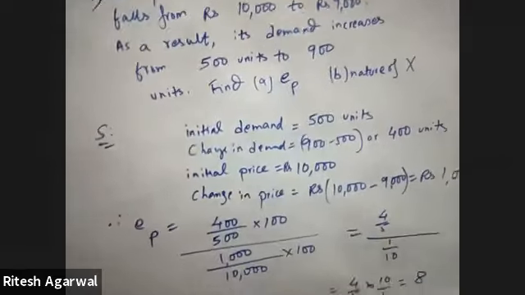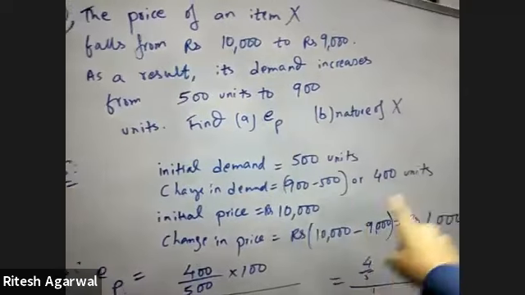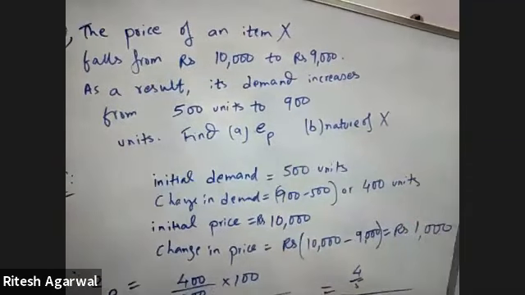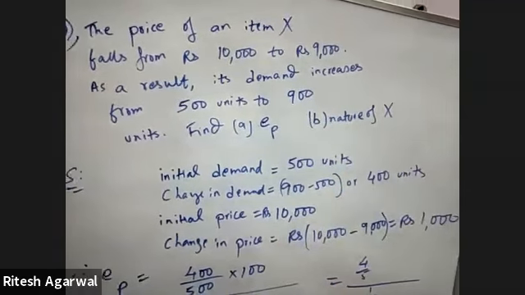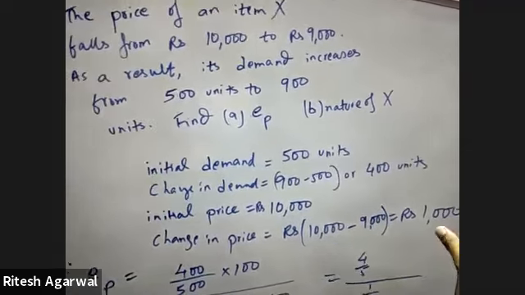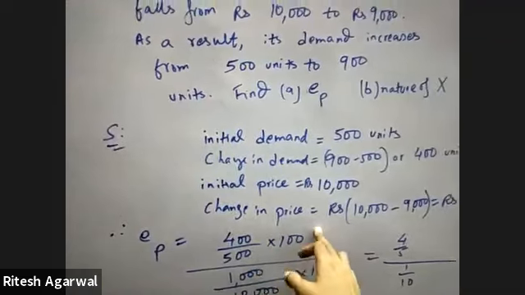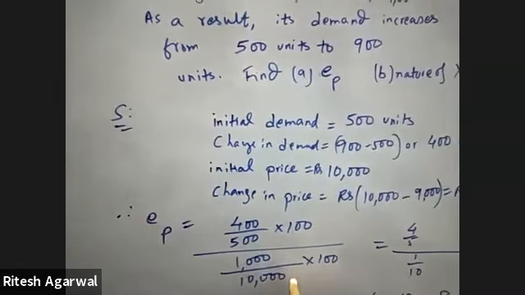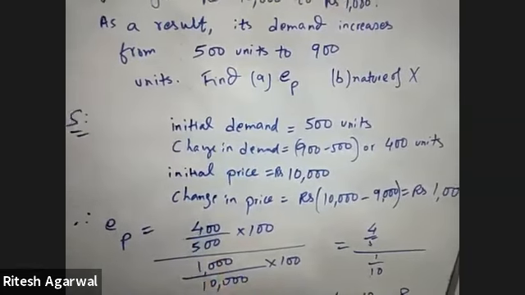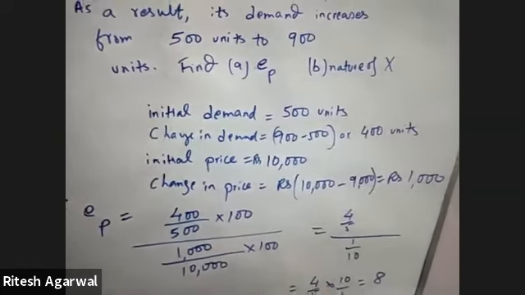First, let us write down the initial demand. The initial demand is 500 units. The change in demand is 900 minus 500, or 400 units. The initial price is rupees 10,000, and the price has fallen from 10,000 to 9,000, so the change in price is 1,000 rupees. We will not write minus or plus, we will just write the change in price. Now the formula of EP is change in demand by initial demand into 100, divided by change in price by initial price into 100. So change in demand is 400 by initial demand 500, divided by change in price 1,000 by initial price 10,000, into 100.